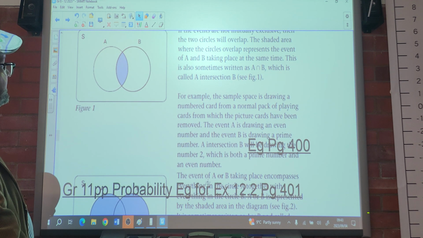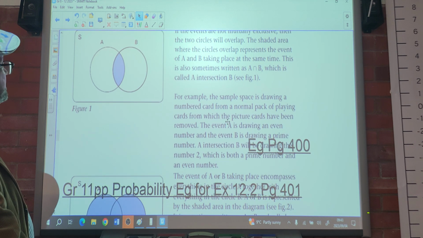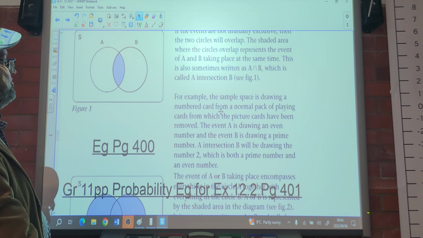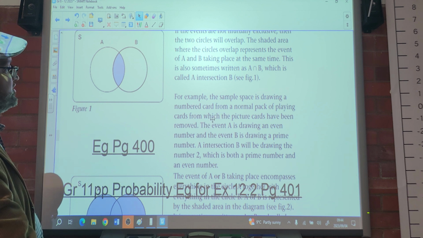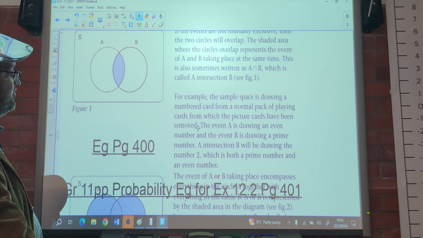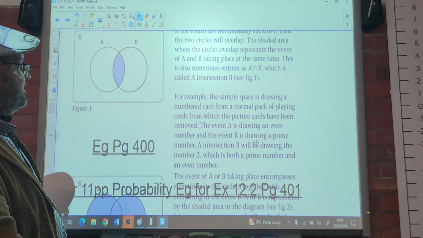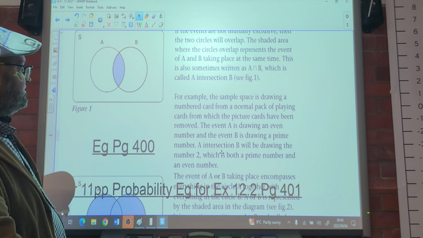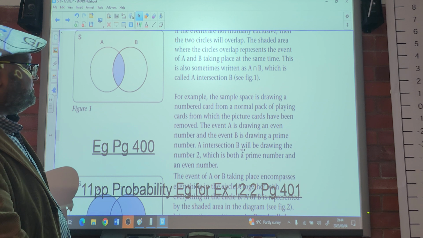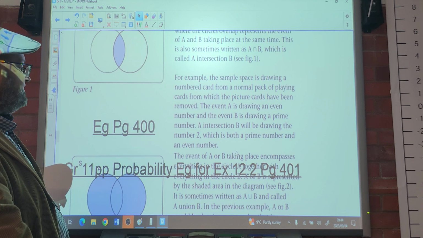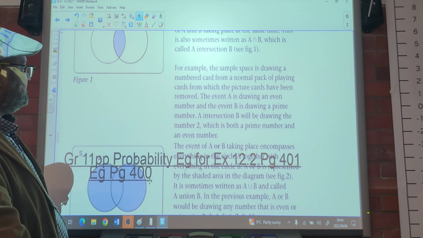Then we are told, for example, the sample space is drawing a number card from a normal pack of playing cards, from which the picture cards have been removed. So all the picture cards are removed. Event A is drawing an even number, and event B is drawing a prime number. A intersection B will be drawing the number 2, which is both a prime number and an even number. You all okay with that, people?